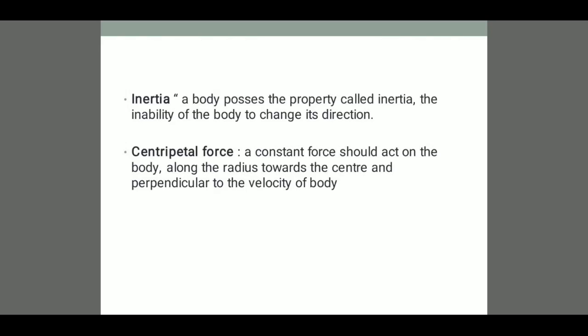Centripetal force is a constant force that acts on a body along the radius towards the center and perpendicular to the velocity of the body. Once again, centripetal force is a constant force acting on a body along the radius towards the center and perpendicular to the velocity of the body.